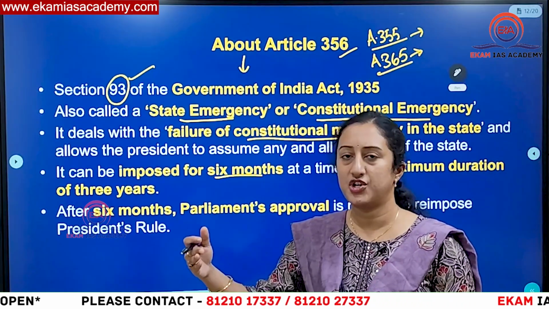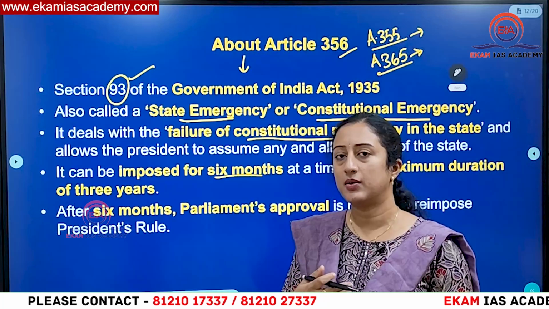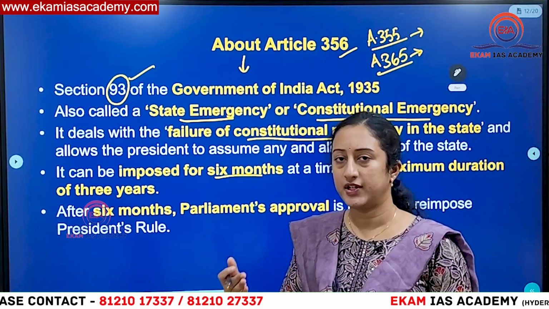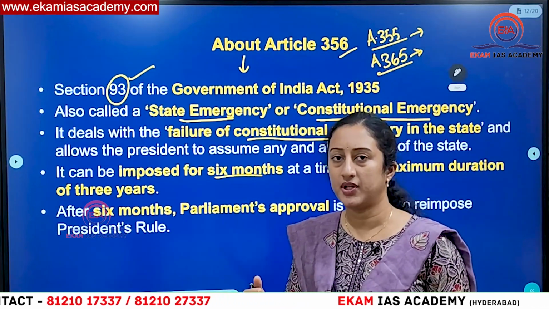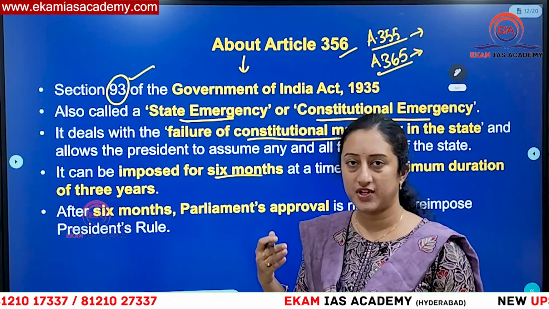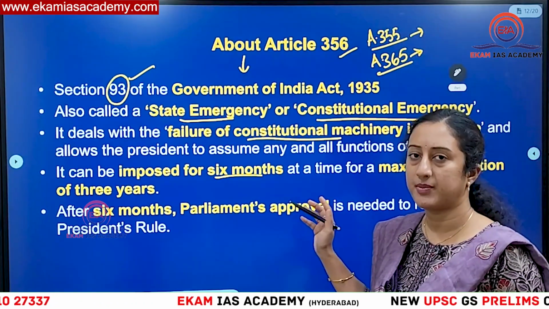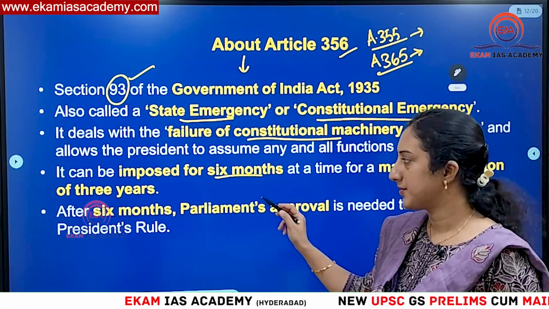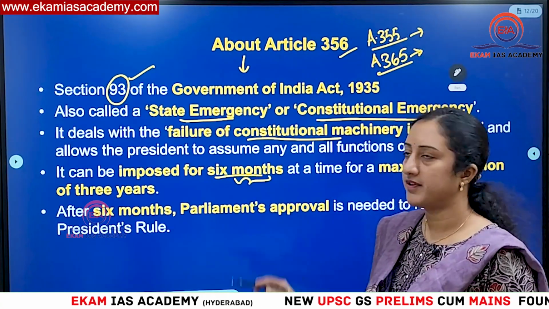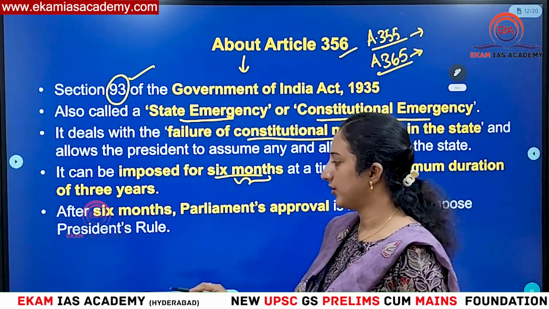This is not there for national emergency. National emergency can be carried on indefinitely, for any time, but there won't be any maximum duration in case of national emergency. But in case of president rule, it can only be imposed for a maximum period of 3 years, subsequently getting parliamentary approval for every 6 months. Okay, so this is what you have to keep in mind.